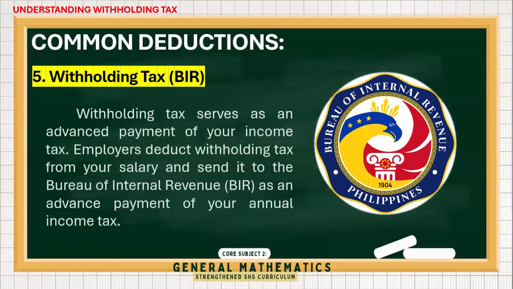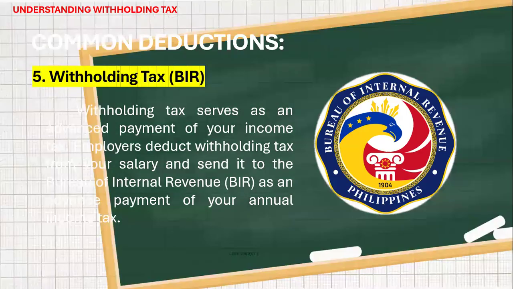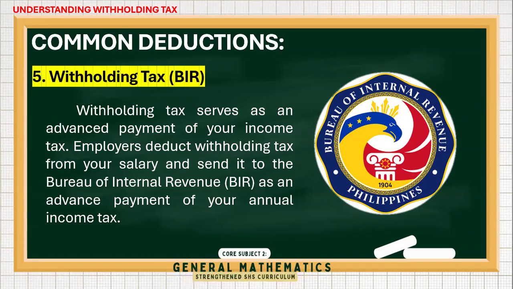So if too much is actually deducted, then you'll get what you call a refund. And sometimes at the end of the year, your withholding tax will be adjusted. So either there will be an increase of tax at the end of the year, or maybe you had an underpayment on your income tax, then those will be the adjustments that will be done.